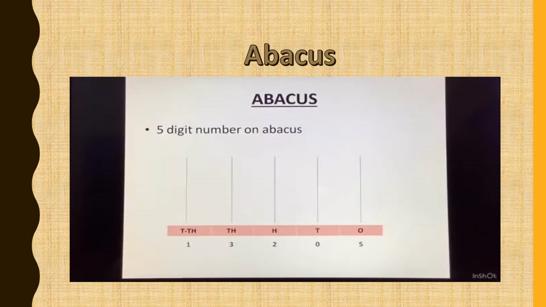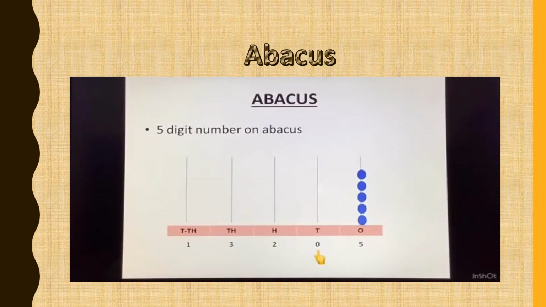Okay, now in this example we have 13,205. We have to represent this on the abacus. We will start in the same manner. In the ones place we have 5. So we will put 5 beads in the ones column. In the tens place we have 0. So we will not put any bead there.